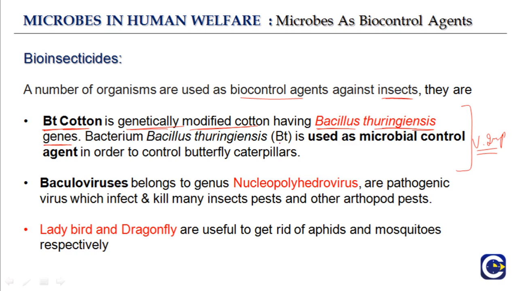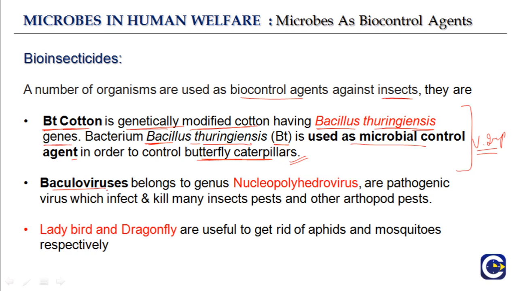So this bacterium, which is abbreviated as Bt, from Bacillus thuringiensis, is used as a microbial control agent in order to control butterfly caterpillars. These butterfly caterpillars are harmful to the plants. They also lay eggs on the leaves, which can result in non-growth of these plants. They are harmful to the growth of plants. So Bt cotton, which is genetically modified cotton having the genes of Bacillus thuringiensis, acts as a microbial control agent to control butterfly caterpillars.